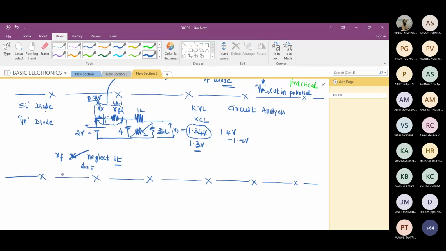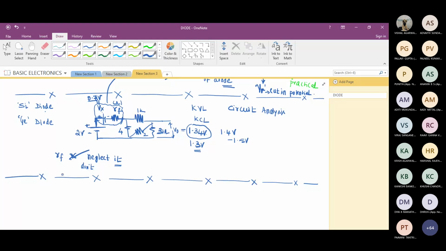Anyhow, I am expecting you to solve numericals with this much explanation. I think I have spent around 2-3 hours on diode, only the physics part. I have not yet come to the application part. After spending 2-3 hours, I have given a clear concept of what is happening when we apply external battery potential to a diode. So I want you to solve numericals, maybe around 3-4 numericals I am going to post. Each one of you must sit and solve. At least you try. Because if I solve it right now, mechanically you will solve. You're not going to use your brain.